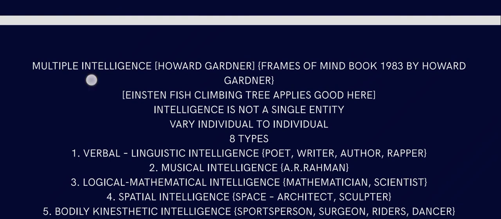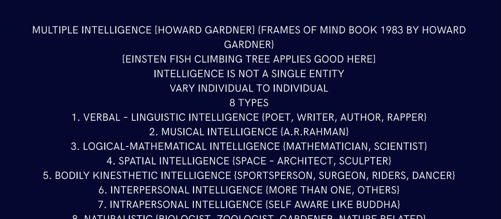The Einstein fish climbing a tree quote applies well here, because the idea is that if you underestimate a fish based on its ability to climb a tree, that would be bad, because people have different sorts of intelligence, and that's what we are going to learn today. Intelligence is not a single entity, it's very individual to individual.